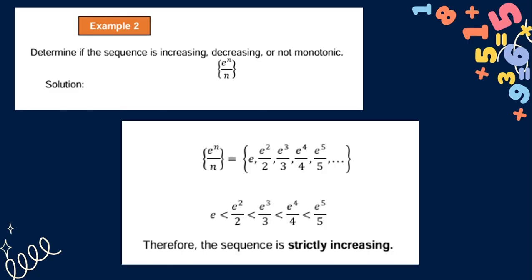and it is also less than e to the 4 over 4, and it is also less than e to the 5 over 5. So therefore, the sequence is strictly increasing.